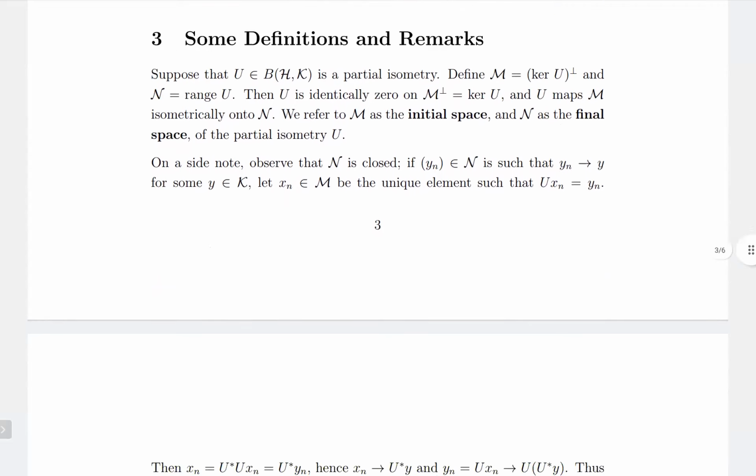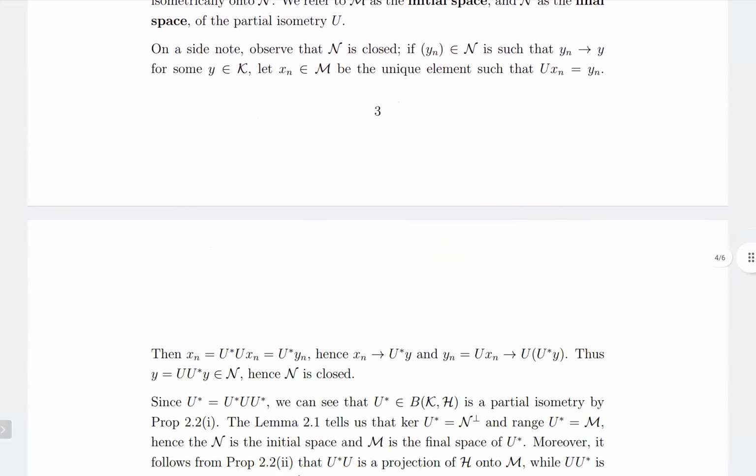Okay, so we can see that Xn is equal to U star U Xn.